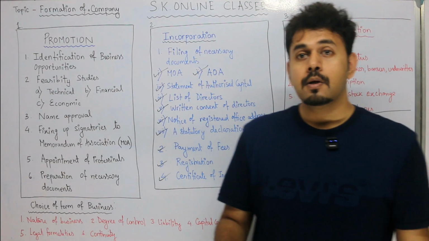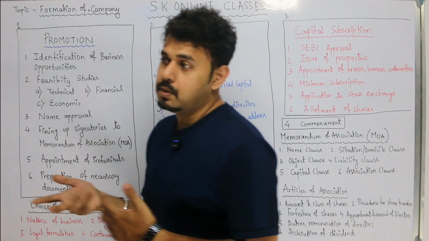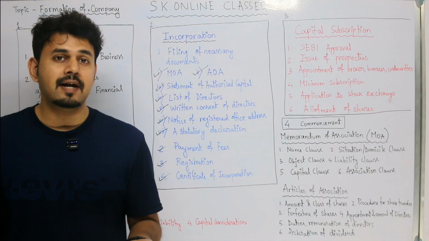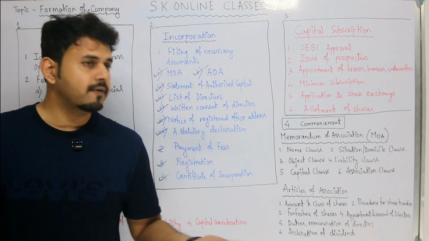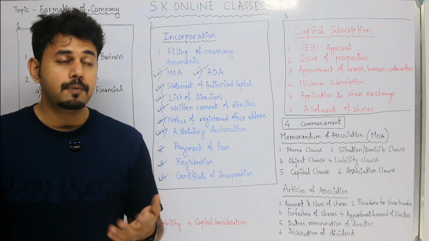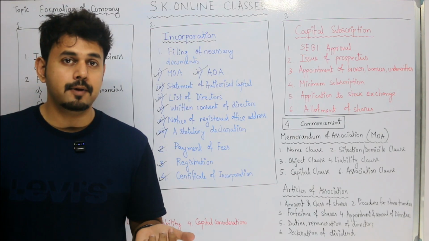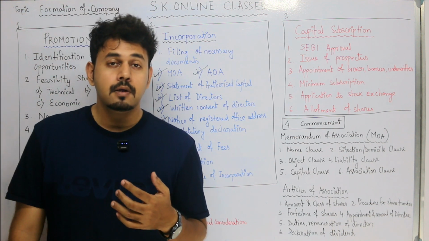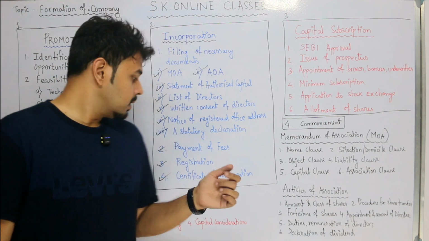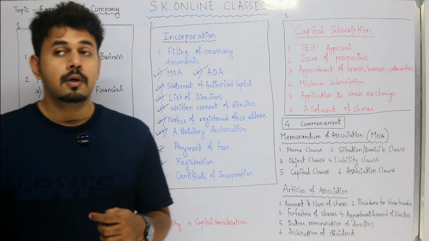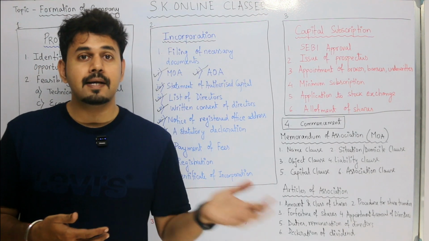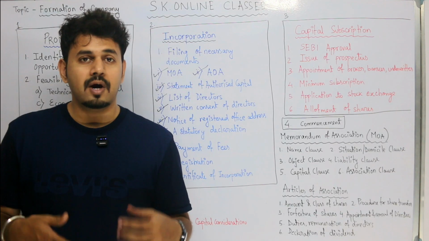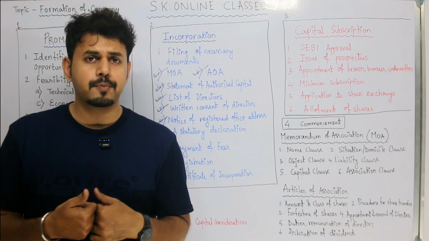Then liability. Now, if you are happy with unlimited liability, go for proprietorship. But if you don't want to have unlimited liability, then go for partnership. Maybe not a partnership firm, there is also unlimited liability only. Maybe we can go with a joint stock company, a private limited company. There is limited liability. Then capital consideration. Now, if you don't want anybody else's money to start the business, you can take a loan, you have enough money for yourself, then you can go for proprietorship.